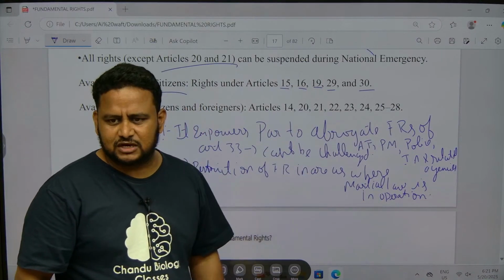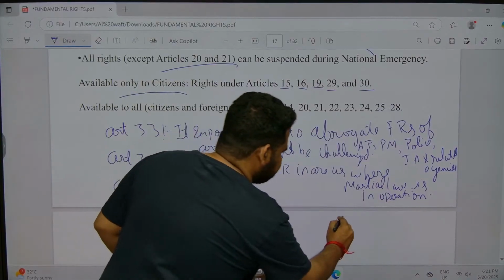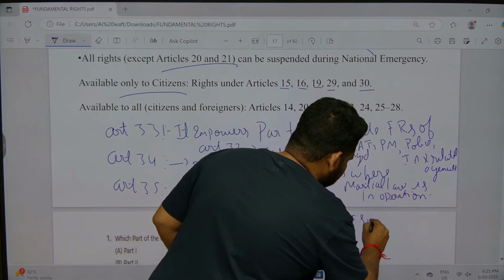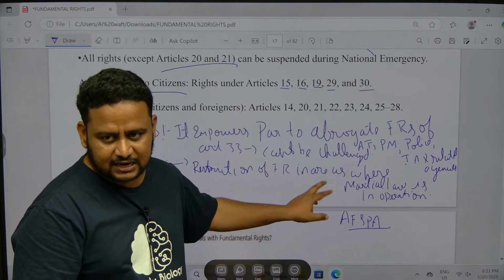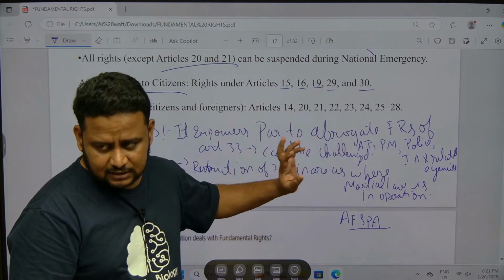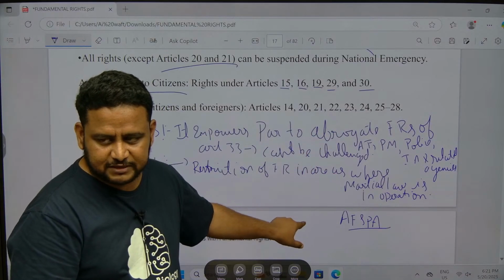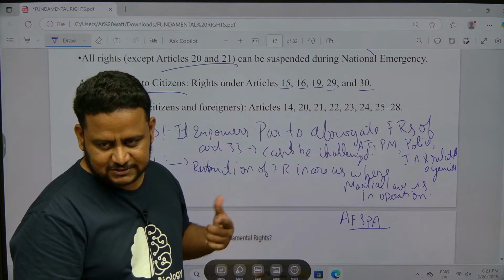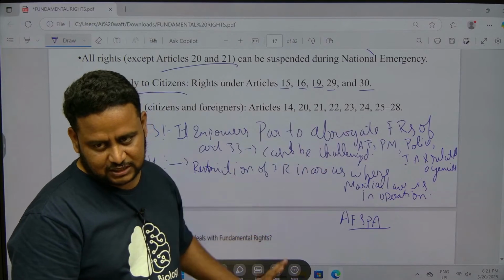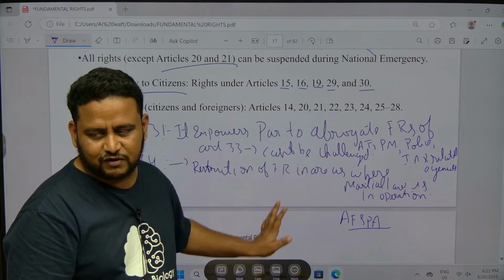One of the forms of martial law is called AFSPA. AFSPA is active, for example, in Nagaland, because there are Naga rebels, or in places where there are Naxals. AFSPA means Armed Forces Special Powers Act. That is also one of the types of martial law. Not exactly martial law, it is one of the forms of martial law.